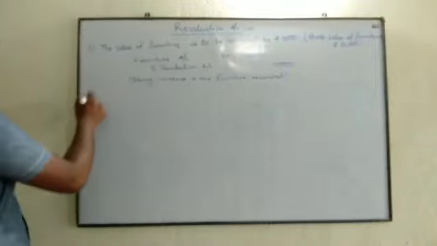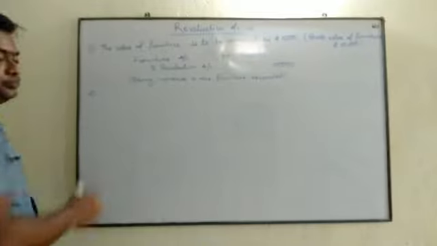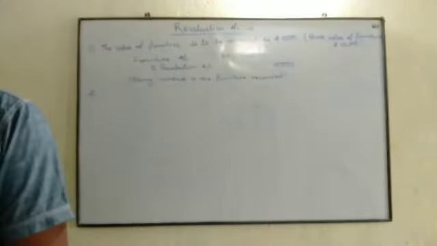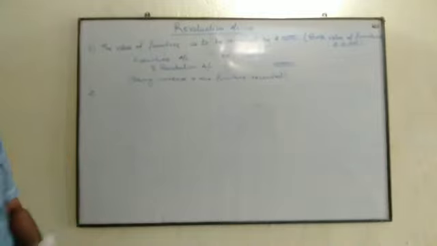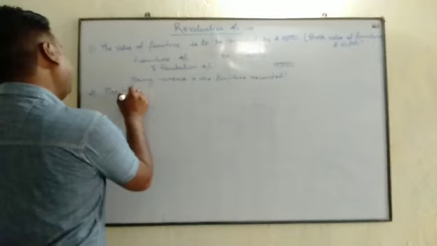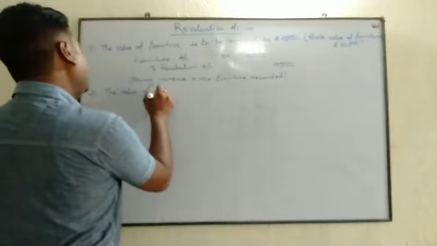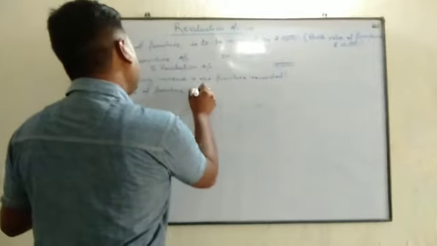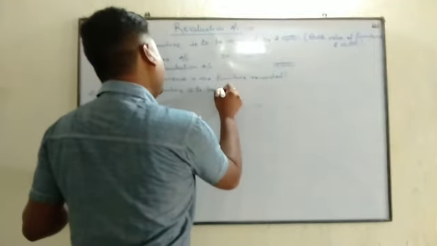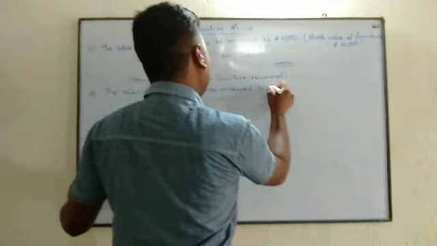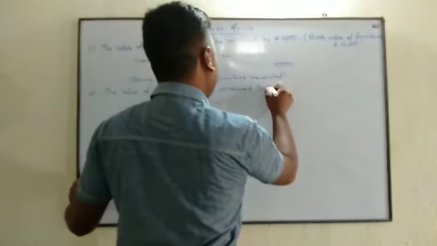Let us discuss one more. The value of furniture is to be increased to 40,000.